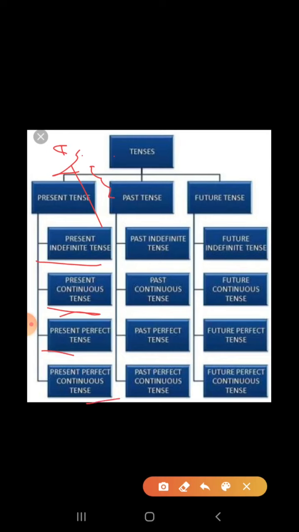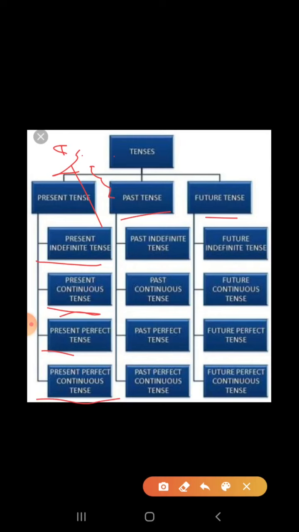And present perfect continuous tense, you can say, learners, is a tense that shows actions that started in the past and are still continuing. For that phase of action we use present perfect continuous. And similarly the other two, past tense and future tense, have also been classified into these 4 categories.